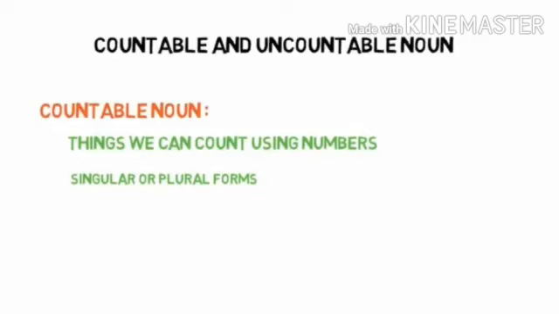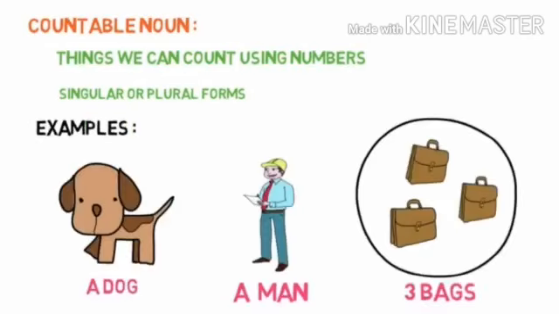So first, what are countable nouns? Countable nouns are things that we can count using numbers. So if you can count anything, it comes in the category of countable noun. A countable noun can be in singular or plural form. Example, a dog, a man, 3 bags. Here you can see you can count dog, man, bags. So they come in the category of countable noun.